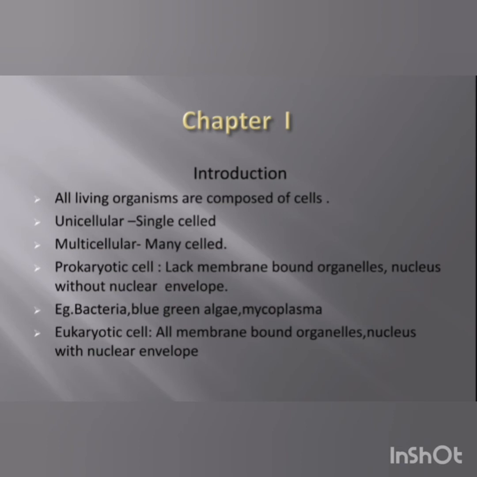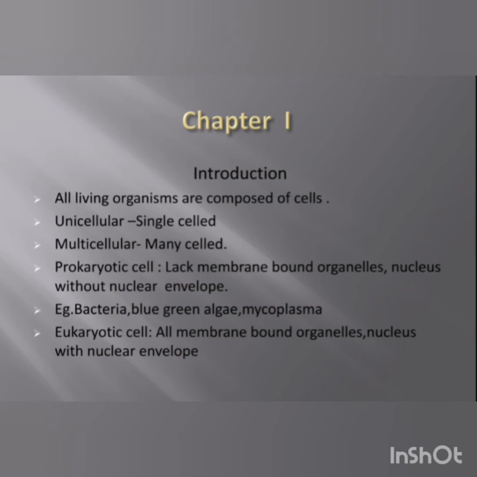Okay, and one more important thing I want to tell you here is that the ribosomes, which are non-membrane bound organelles, are found in both the eukaryotic and prokaryotic cells. And another cell organelle in animal cell which is also a non-membrane bound is a centriole, and we know this centriole is helping in the cell division process. Okay, so this is the introduction of the chapter.